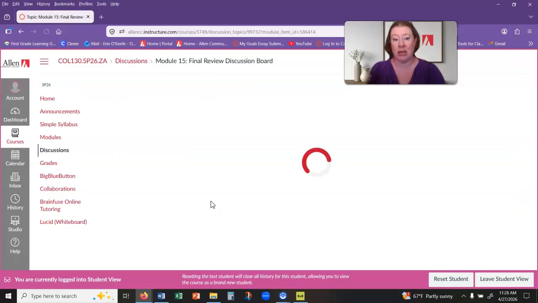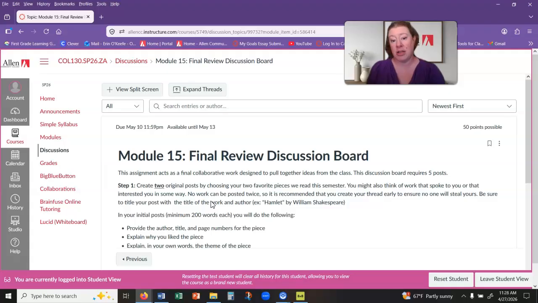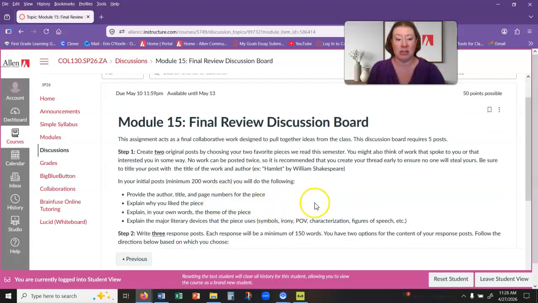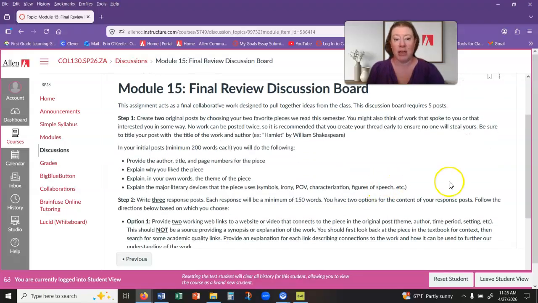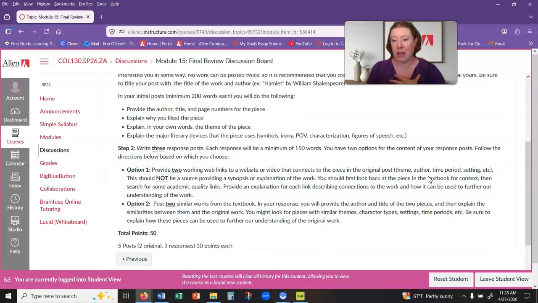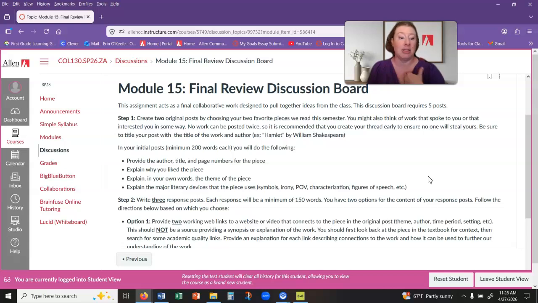But it is something that you need to get in here and start earlier so that other students have a chance to post. That's the only issue with doing a discussion board at the end of the semester, is those students who are kind of slow at getting into the modules sometimes can cause problems for other students. So if you get in here and there's nothing posted, or there's a couple posted but there's way too many responses on them and you want something new to comment on, just send me an email and I will make some posts for you to respond to.